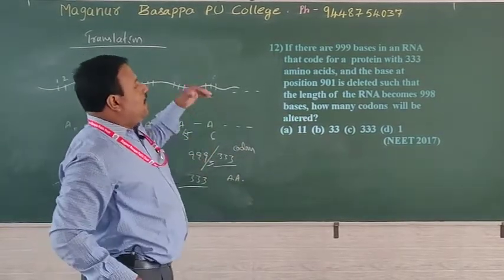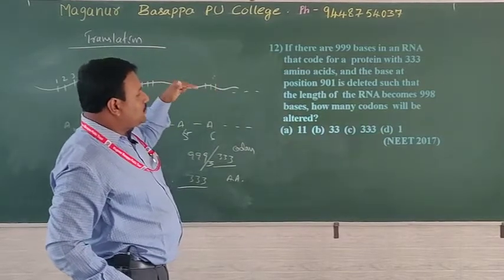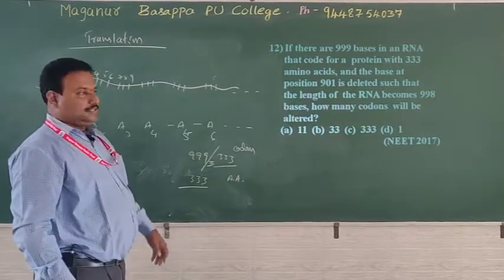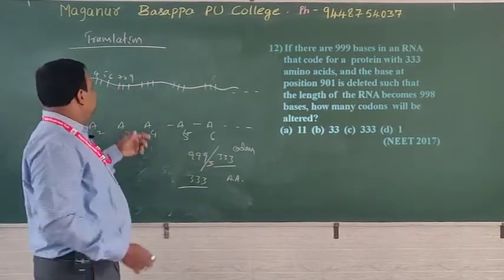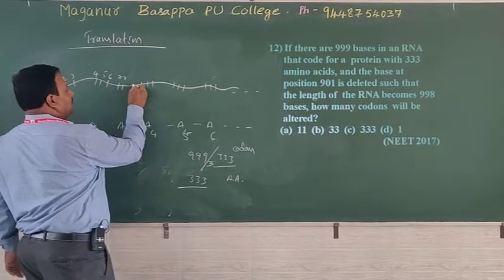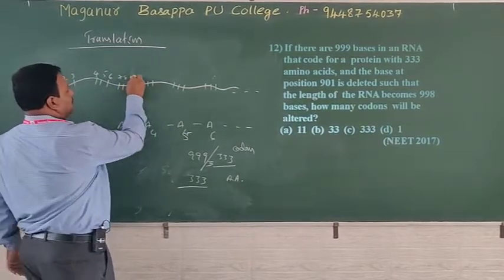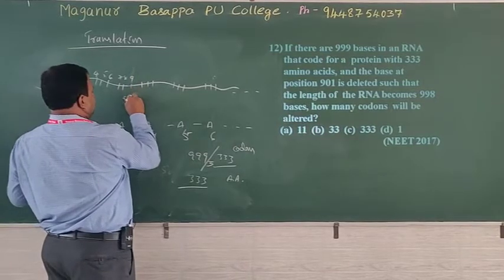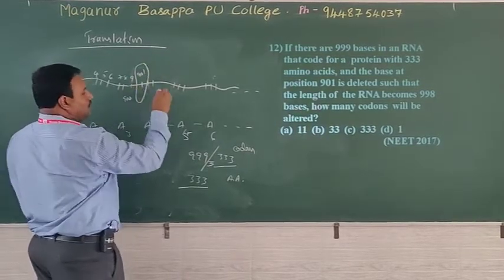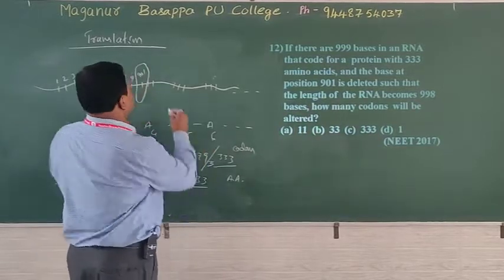Okay, next. And the base at position 901 is deleted. Just remember, I have written 999. Then, if there is a deletion, consider this one as 900 and this one as 901. How many are there? 999.